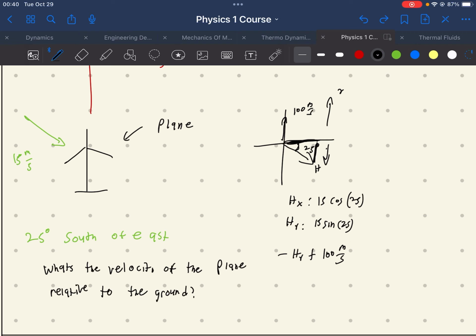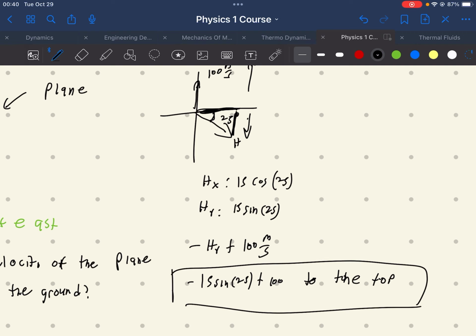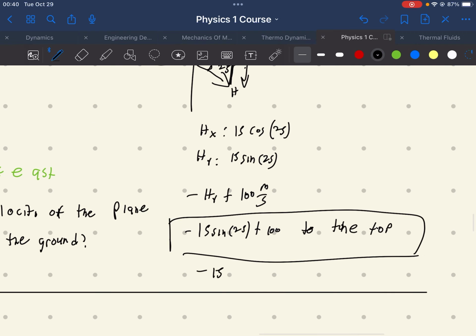That would be the speed seen from the ground. For the velocity, you'd have to assign a direction. So you could say negative hy, which would be negative 15 sine 25 plus 100. This would give you some value. You can say this value to the north, or to the top of the page. Now this is a vector. You could also say negative 15 sine 25 plus 100, solely in the j hat direction, is equal to the plane's velocity. And that's also your final answer.